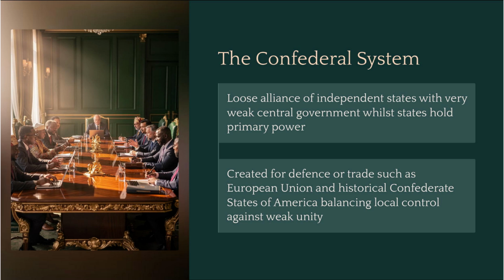On the opposite end of the spectrum is the confederal system. This is a loose alliance of independent states with a very weak central government. In this system, the states hold the primary power. Confederations are usually created for specific purposes like defense or trade. Examples include the European Union today or the historical Confederate States of America. It balances local control against the challenge of having weak unity.